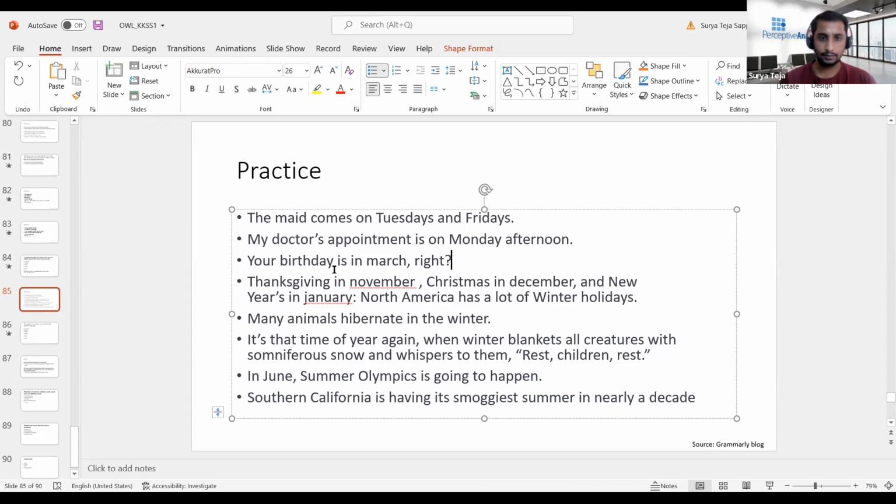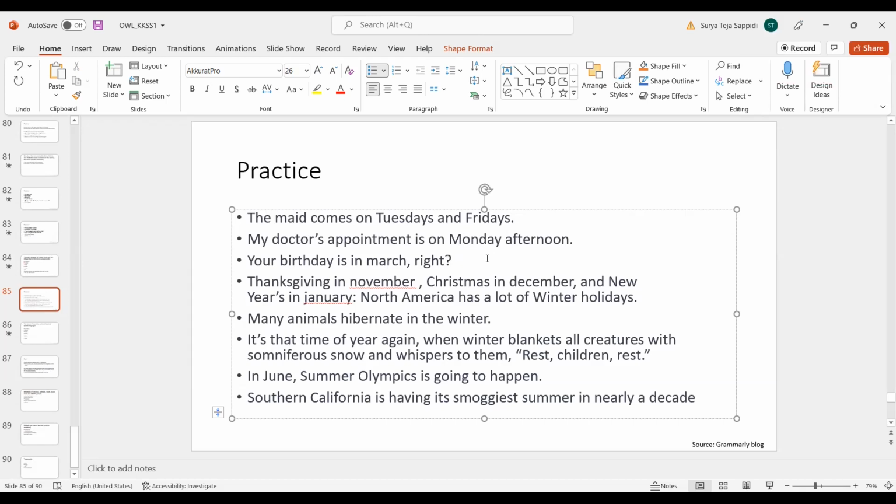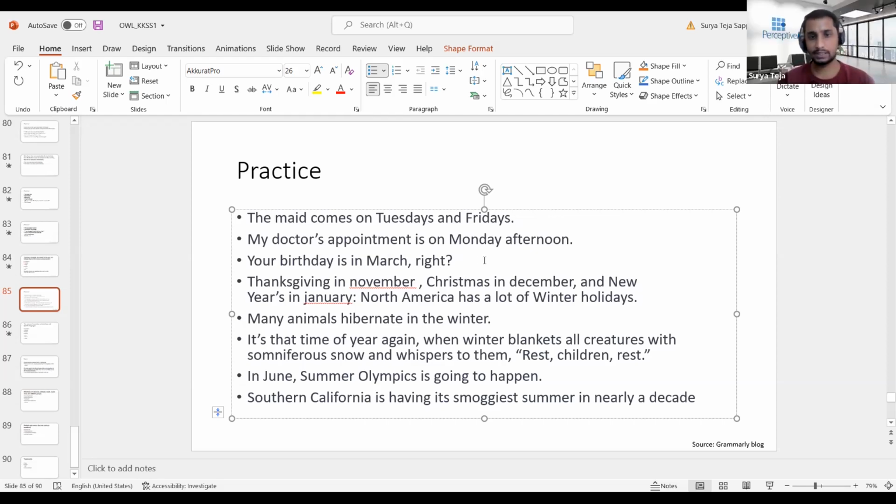And I'll move to the third one. Your birthday is in March, right? So is it fine, or should we change anything here? M should be capitalized. Right, M has to be capitalized because March is a name, it is a proper noun.